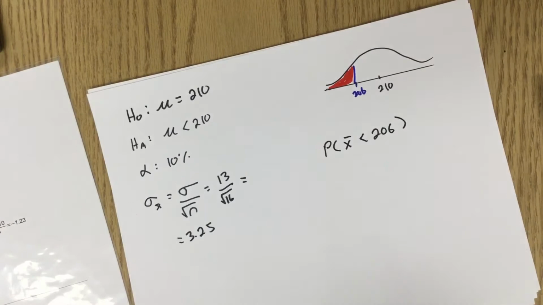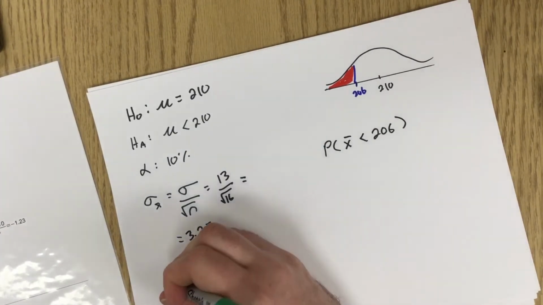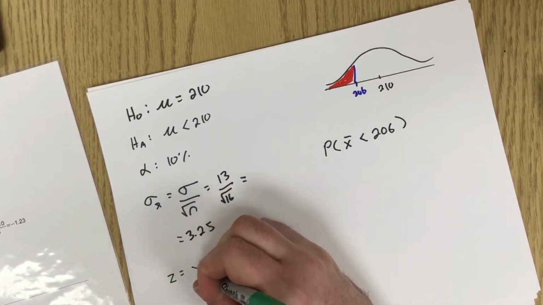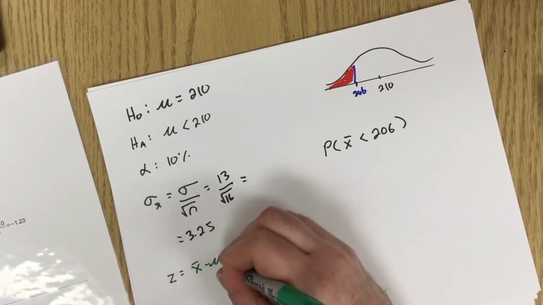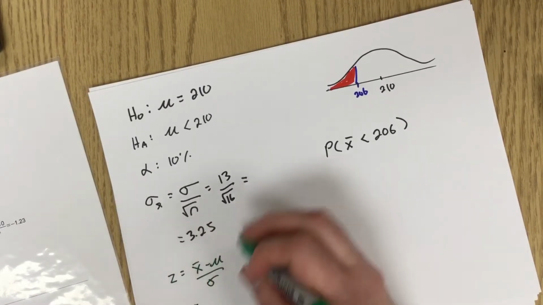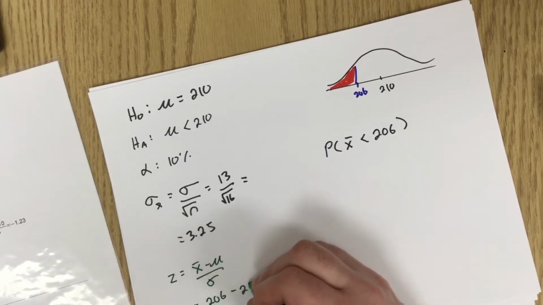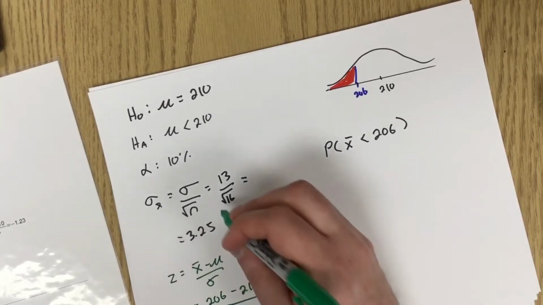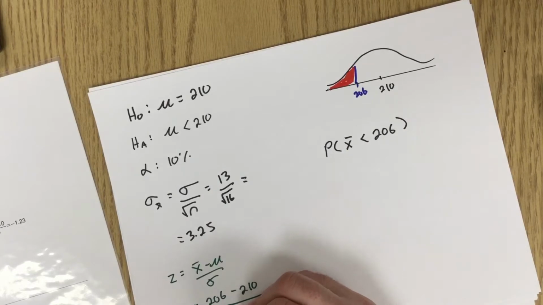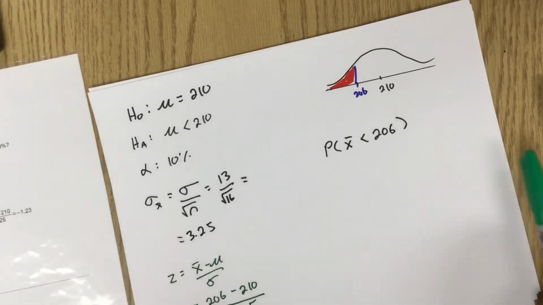We're going to have to have a z-score situation. So the z-score is going to be x minus mu over sigma, which is 206 minus 210 over new and improved sigma, which is 3.25.